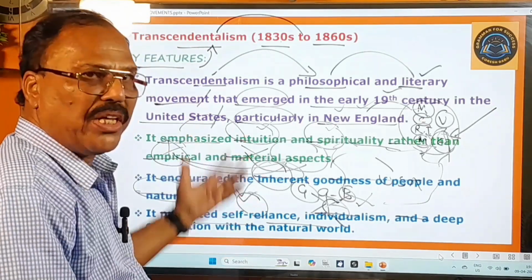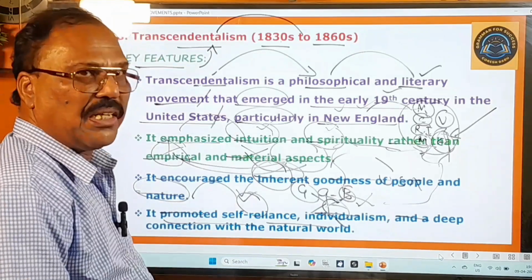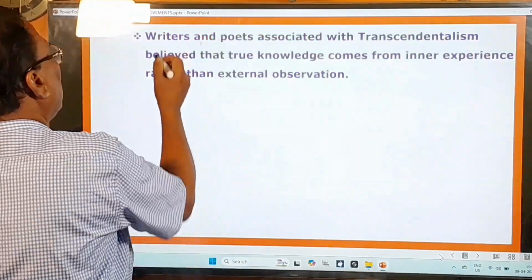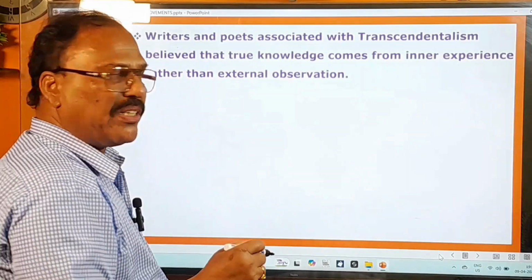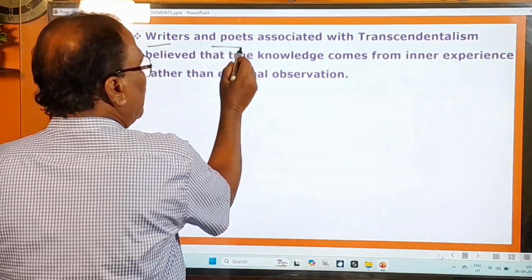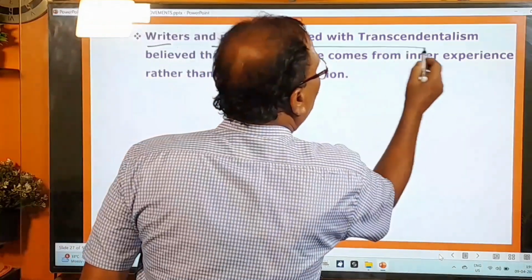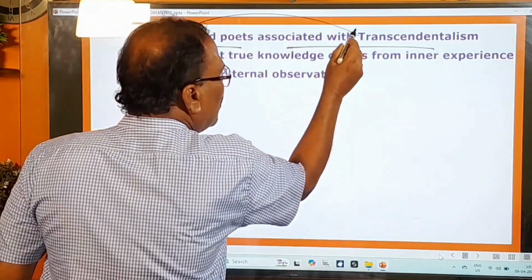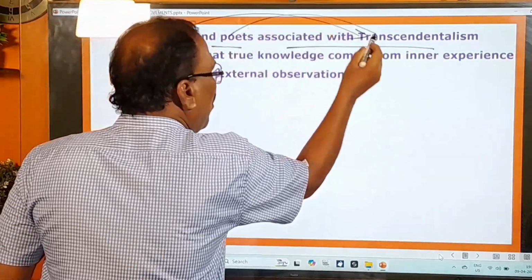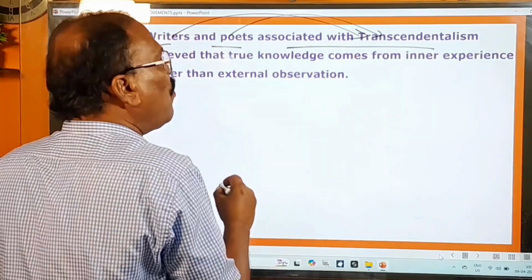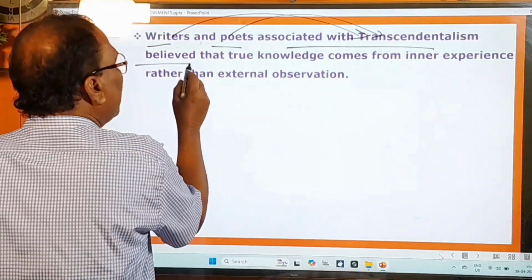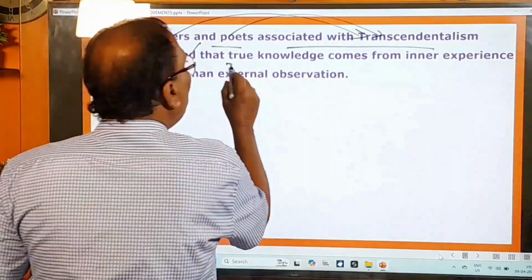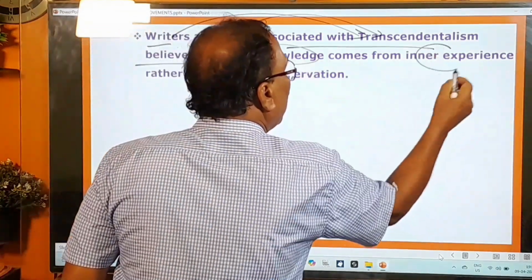And a few more things are also there about this transcendentalism. Let us now go to learn all of them. Another important feature of this movement is that the writers and poets associated with transcendentalism believed strongly what? That true knowledge comes from inner experience.